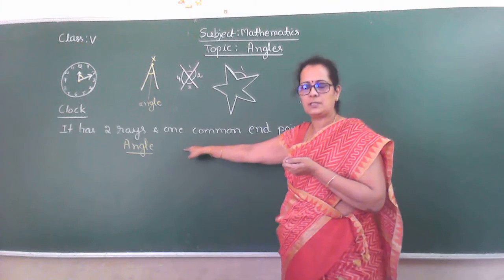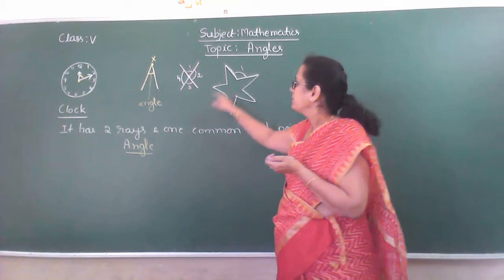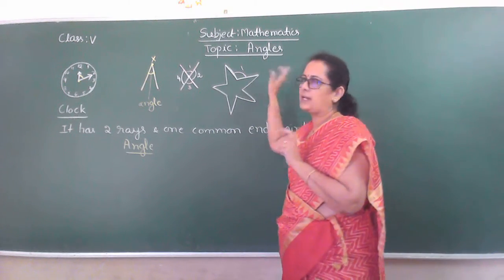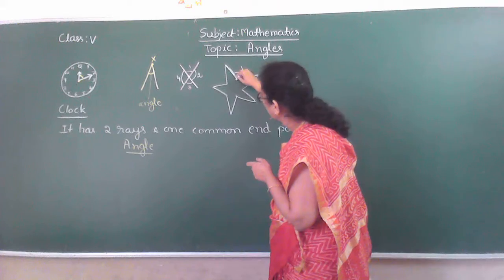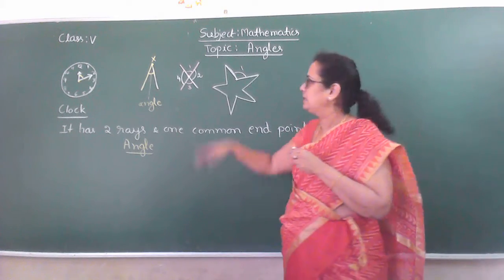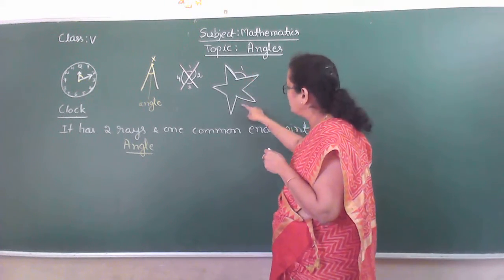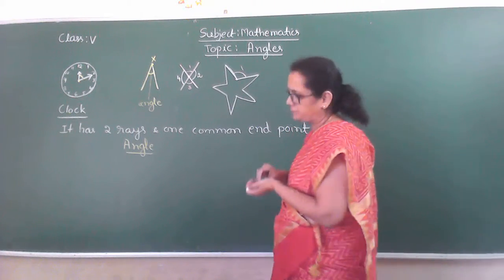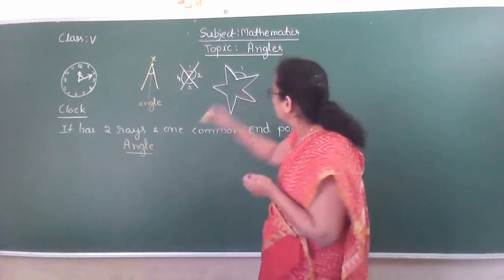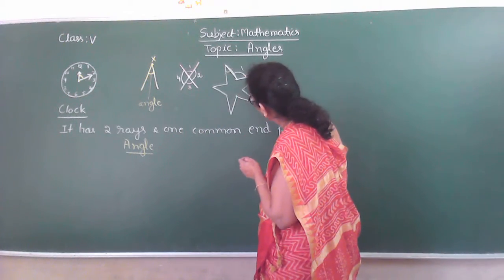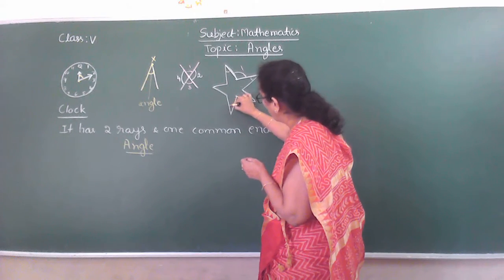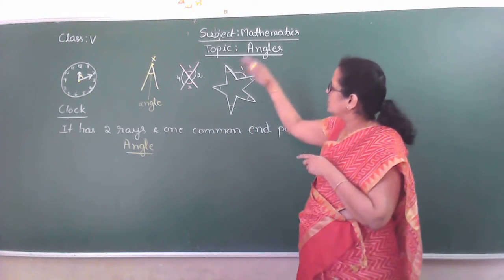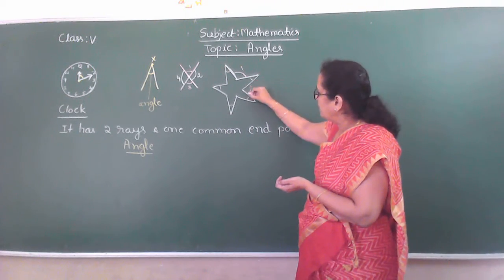So according to this definition, when the angles are made, it should have 2 rays and one common point. That's all. 1 outside, 2, 3, 4, 5. Inside also you will get angles. See, I will mark it. See here. 1, 2, 3, 4, 5. Inside also I will get 5 angles. Outside also I will get 5 angles.